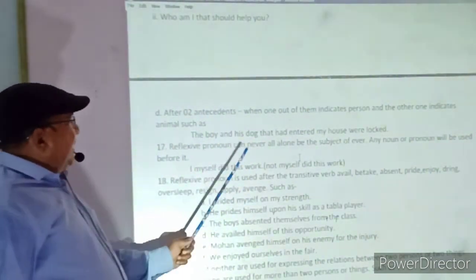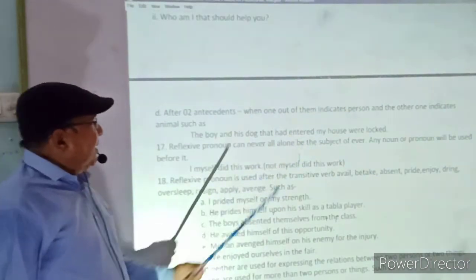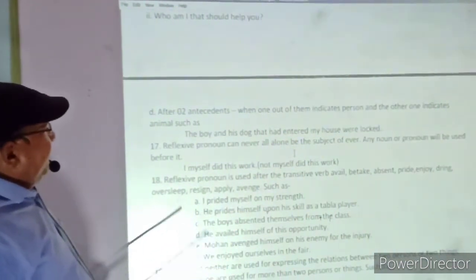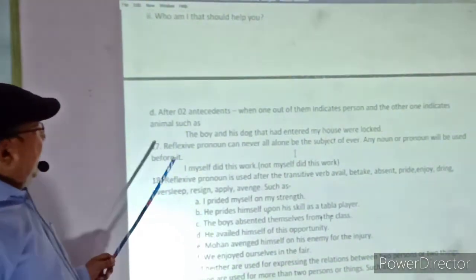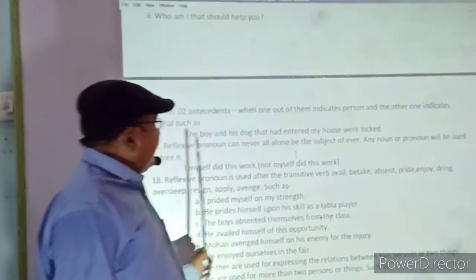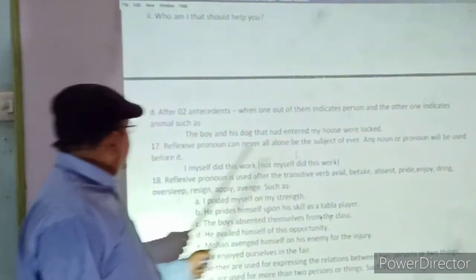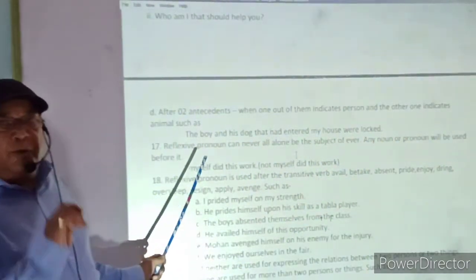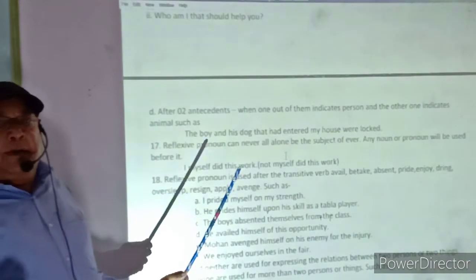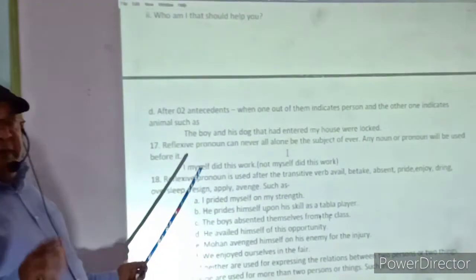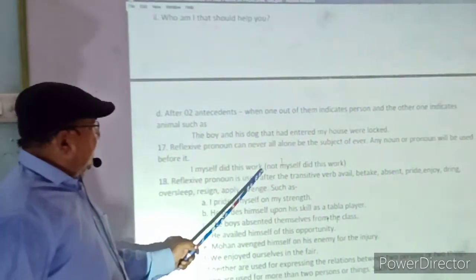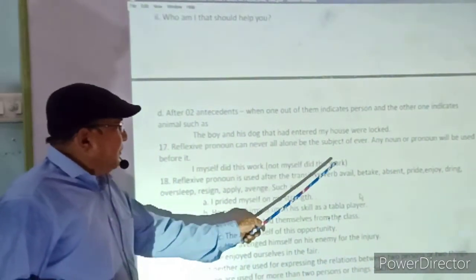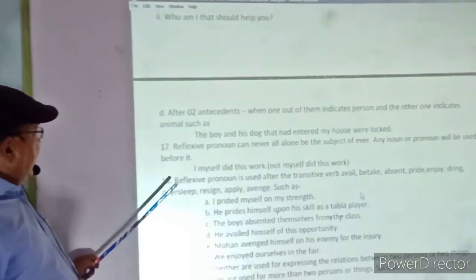17. A reflexive pronoun can never be alone the subject of a sentence. A noun or pronoun will always be used before it. A reflexive pronoun is one in which self is added. I myself did this work. Myself did this work is a wrong use.